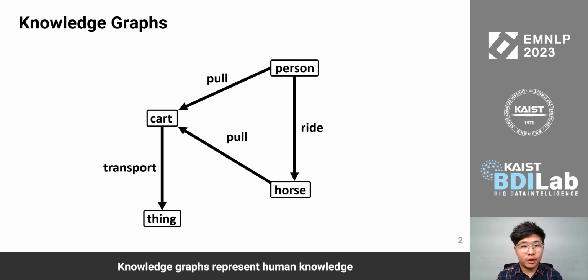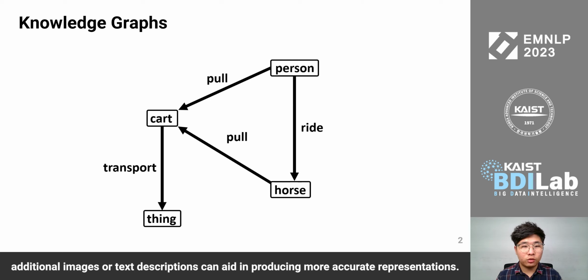Knowledge graphs represent human knowledge in the form of triplets consisting of two entities and a relation. For example, person, ride, horse. While conventional knowledge graph embedding methods focus only on the structure of a knowledge graph to learn the representations of the entities and relations, additional images or text descriptions can aid in producing more accurate representations.